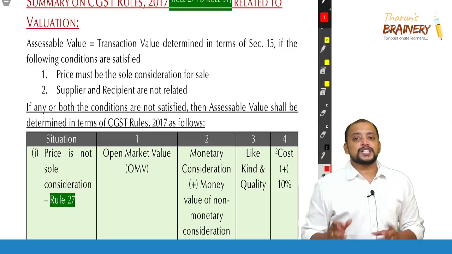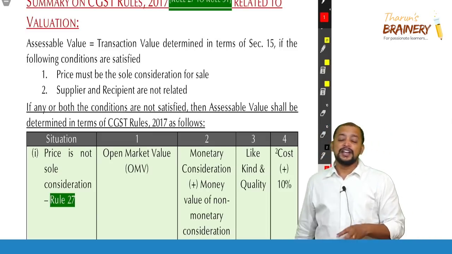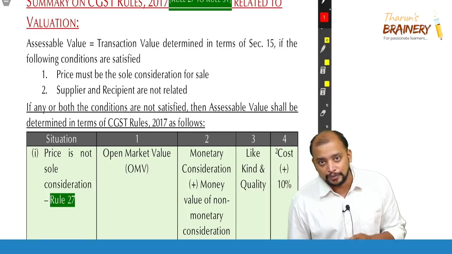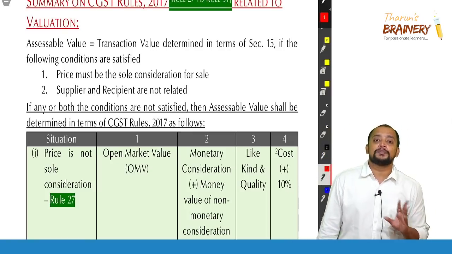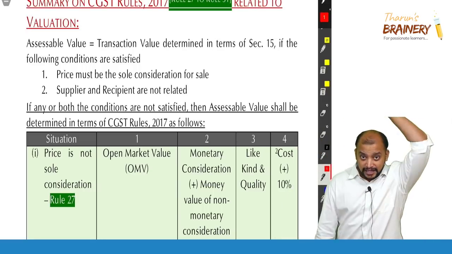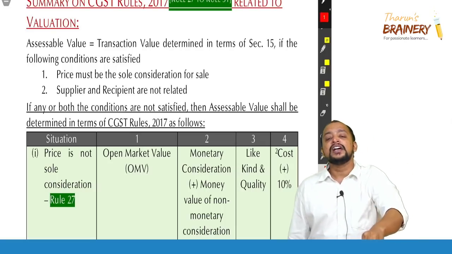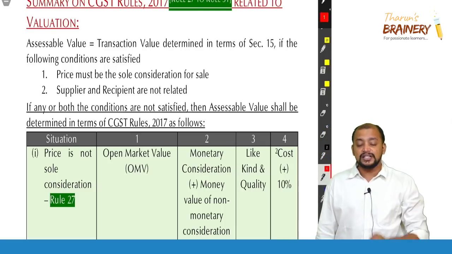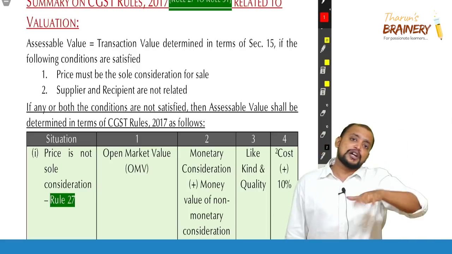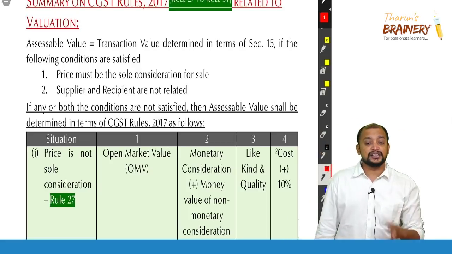So now in this case, price is not sole consideration. Why? Because I am not only receiving money from you, but I am also receiving an old mobile from you. In that case, I need to take open market value. What is the meaning of open market value? On the same day, that is at the same time, I need to see the price at which this is sold by me to any other unrelated buyer. That is the open market value.